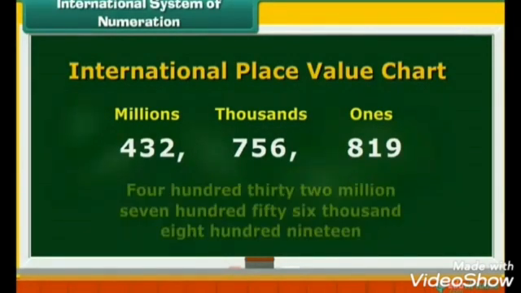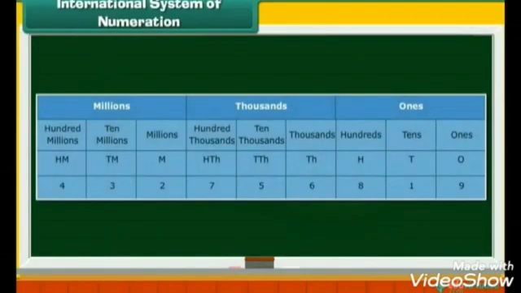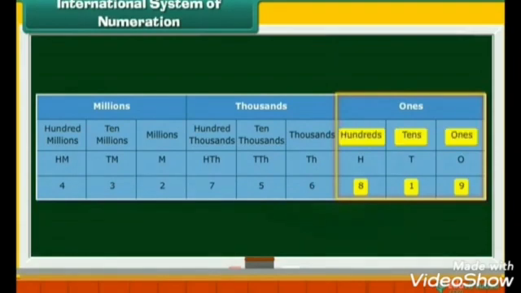432,756,819. Let us look at the International Place Value Chart in detail. The ones group has three digits 9, 1, and 8. Each of these digits has a specific place. They are ones, tens, and hundreds.